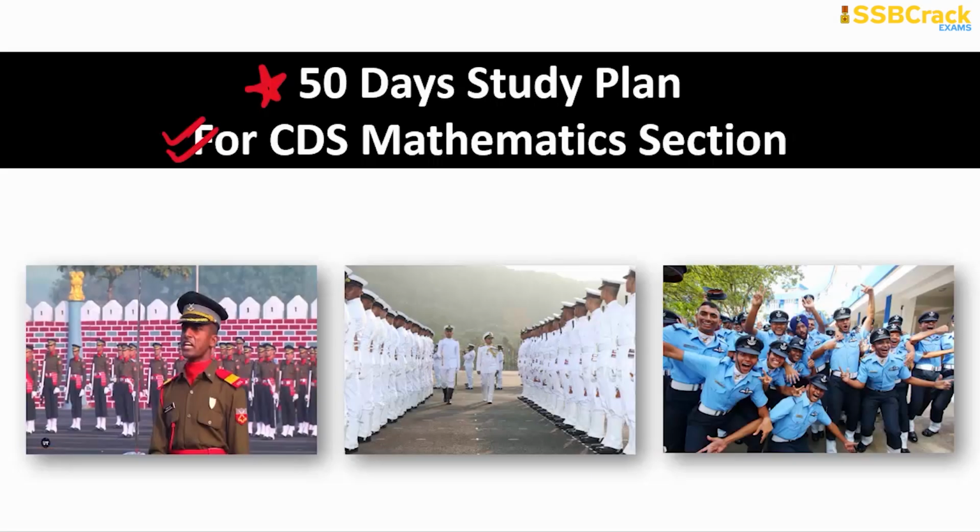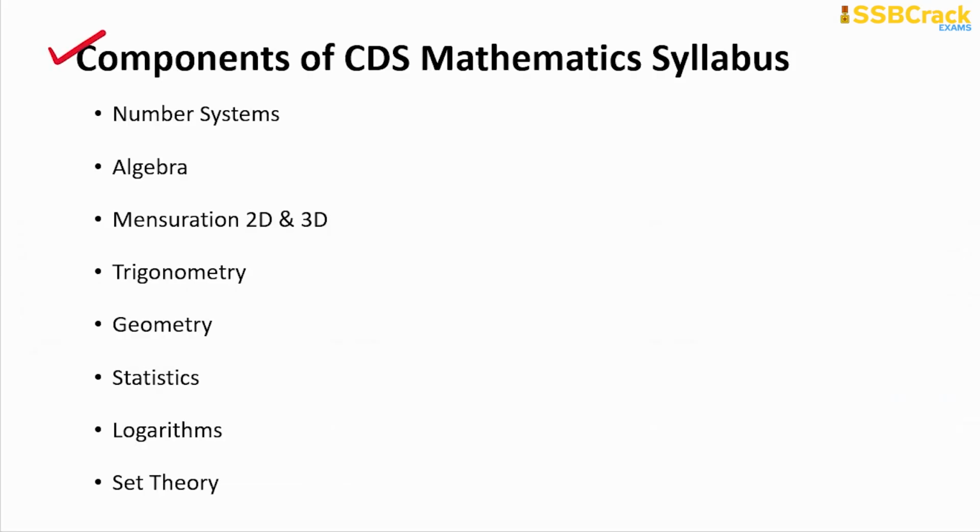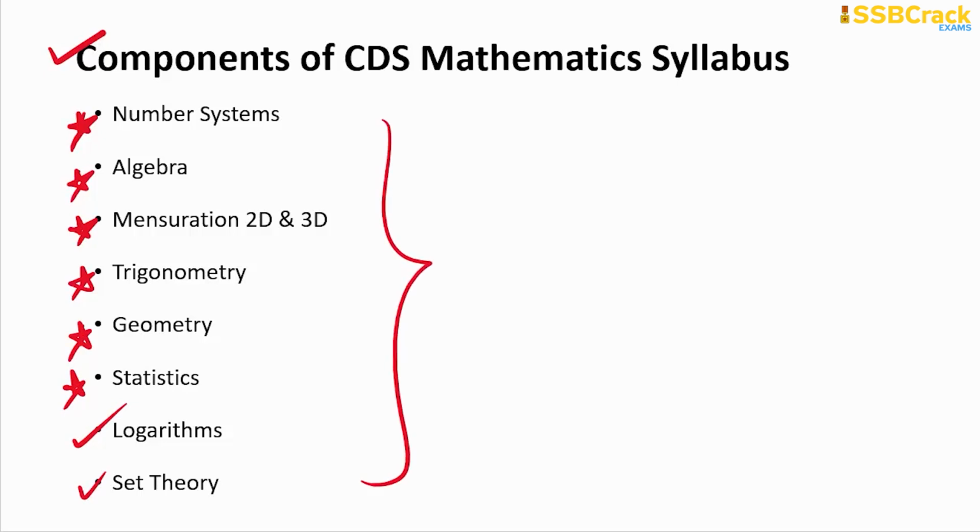Here we begin the session with the components of the serious mathematics syllabus. They are as follows. The very first component is number system, then algebra, then mensuration 2D and 3D, then trigonometry, geometry, statistics, and then logarithms and set theory. Out of all these 8 main topics, you will get to know how many topics you should manage to cover in this 50-day preparatory plan, why you should cover them first, and what the importance of all these topics is for your serious mathematics section. We'll be discussing all those details.